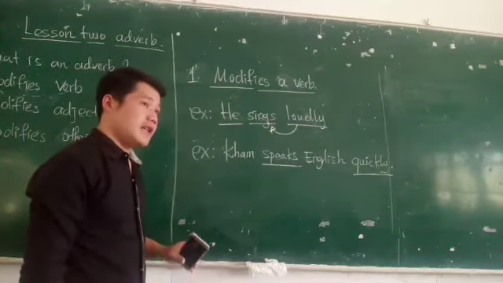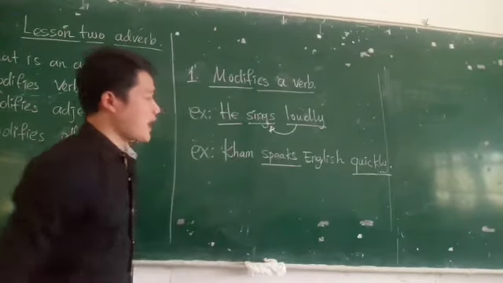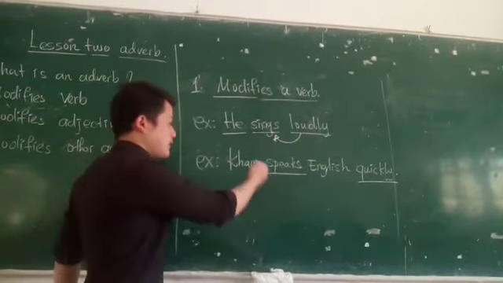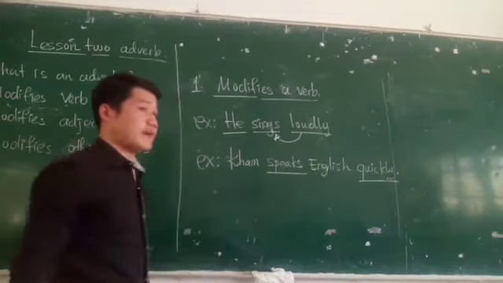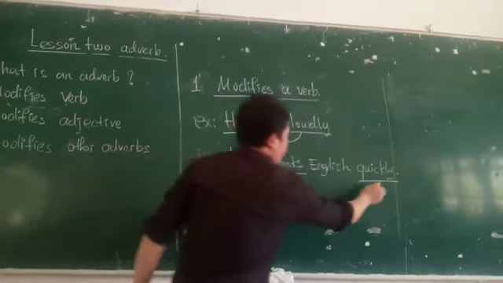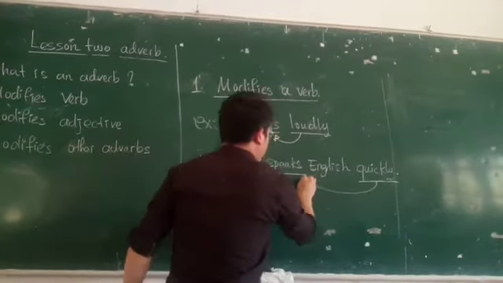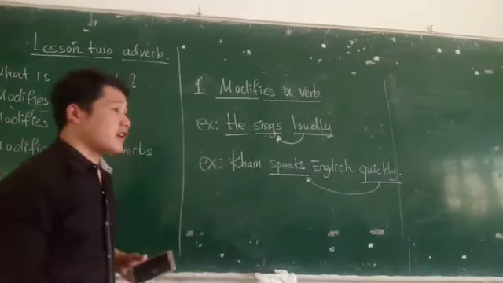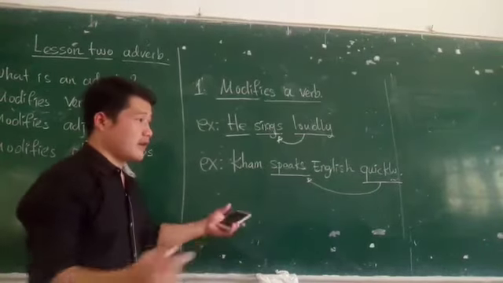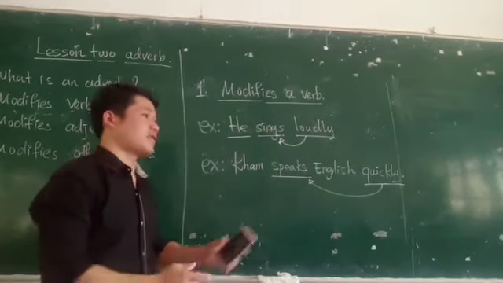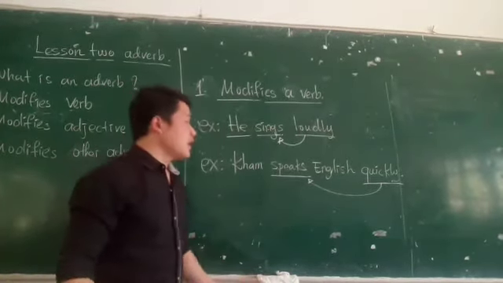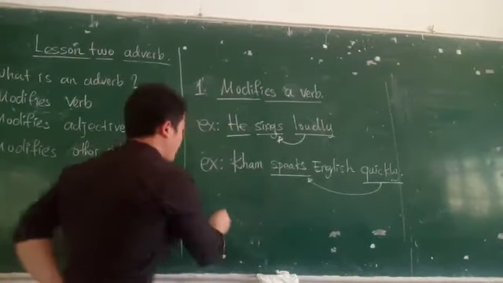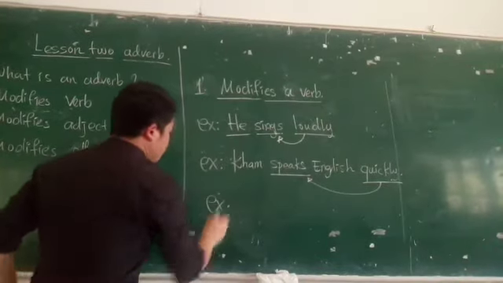Commonly the adverb is used at the end of the sentence, but sometimes in the front or in the middle. Quickly describes speaks. Why? Because he speaks loudly, or he speaks English quietly, or he speaks English well. So this is the adverb. Okay, next one.